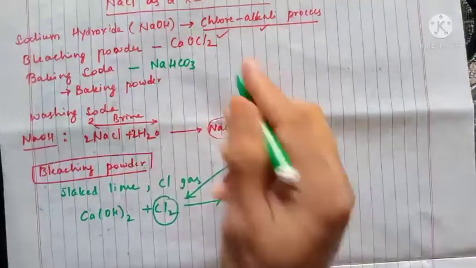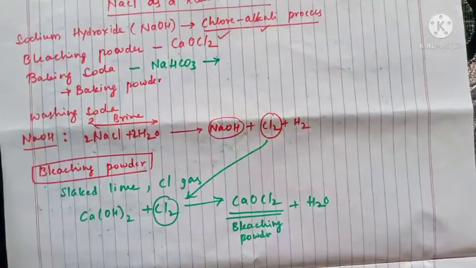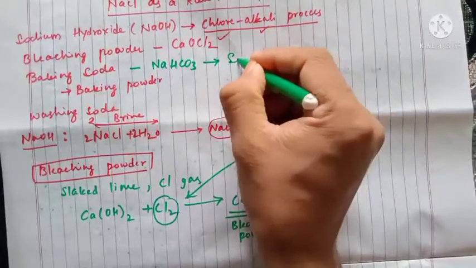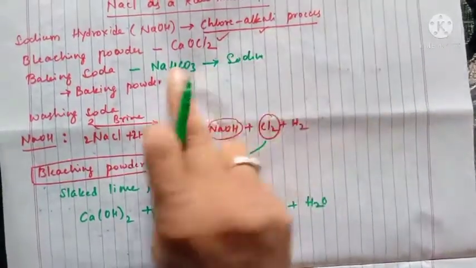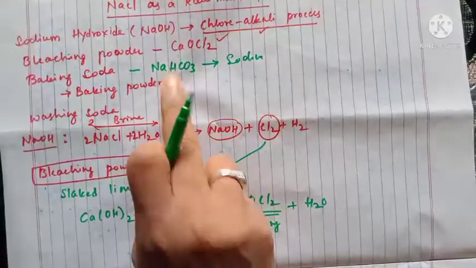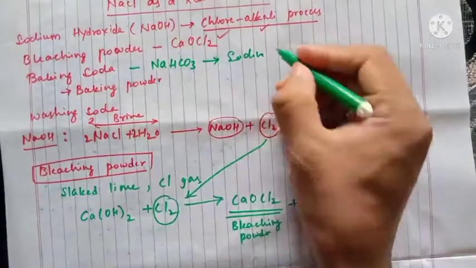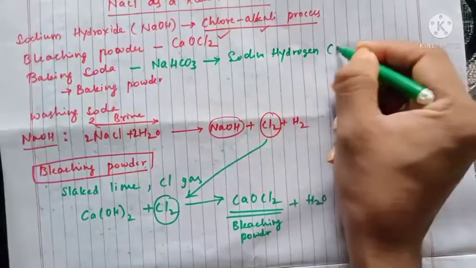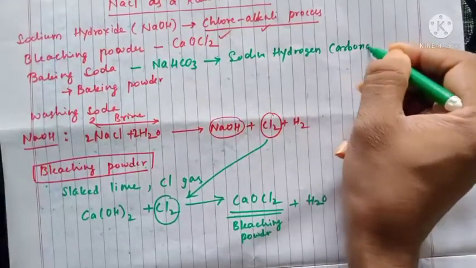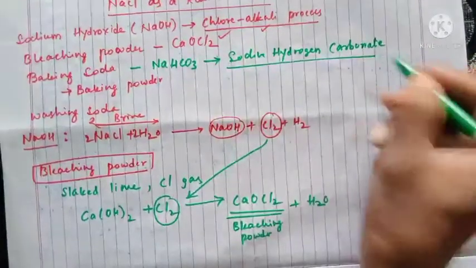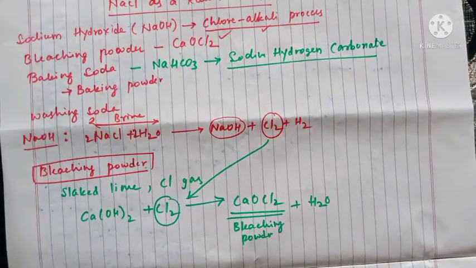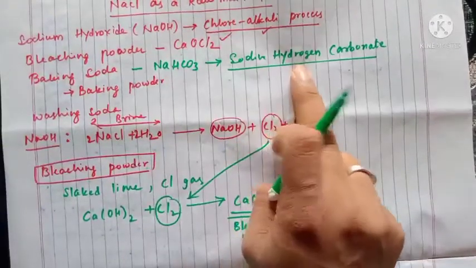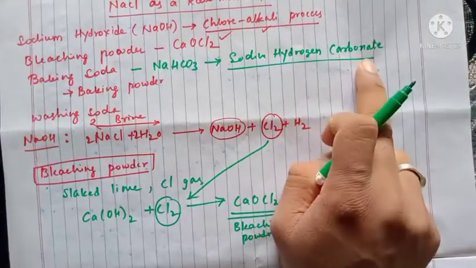So what is the chemical name of this compound, baking soda? That is sodium. Since the HCO3 group is there, it is called hydrogen carbonate. Sodium hydrogen carbonate. So this is the chemical name of baking soda, NaHCO3.